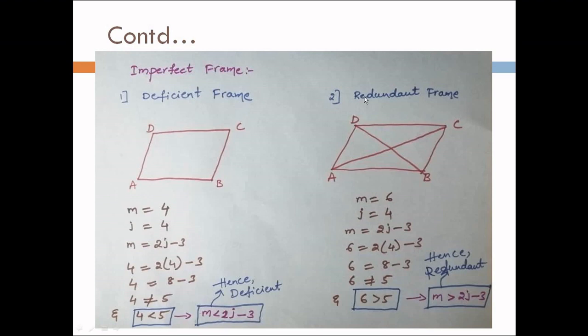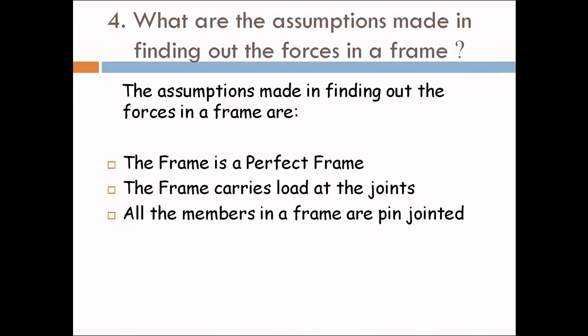And if we consider this as an example for a redundant frame, we have 1, 2, 3, 4, 5, 6 members and 4 joints A, B, C, D. We have 6 greater than 5 after the substitution of m and j, and now m is greater than 2j minus 3, hence it is a redundant frame.